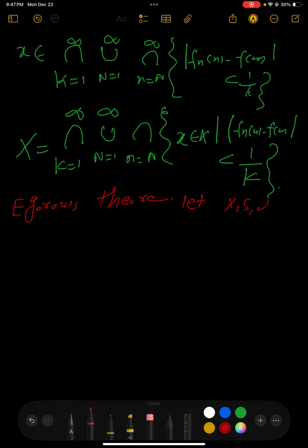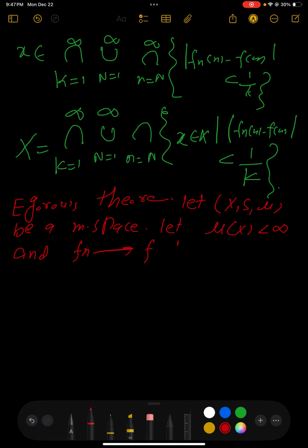Let (X, S, mu) be a measure space, let the measure of X be finite, and let Fn approach f pointwise.